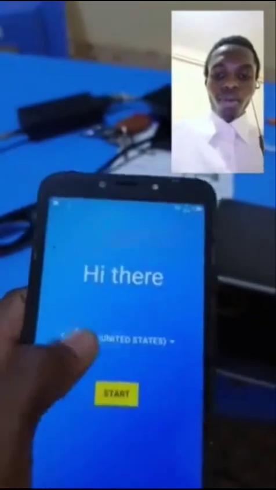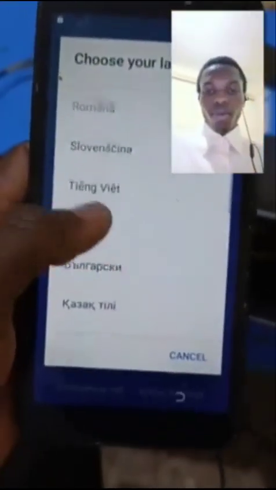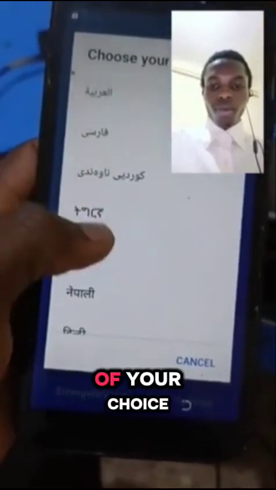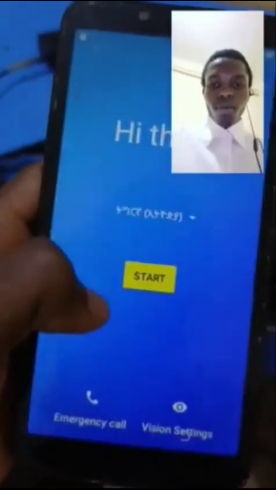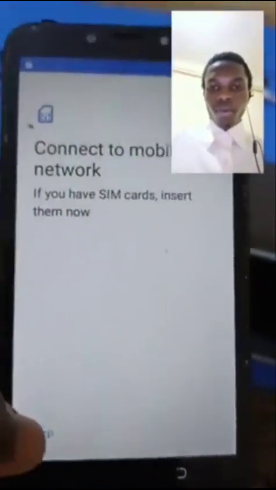Go back, tap on choose language of your choice. After that, tap on start, skip.